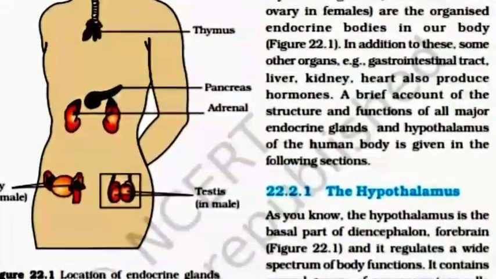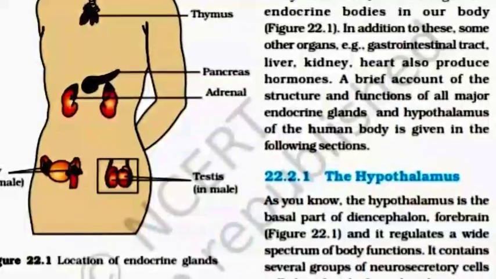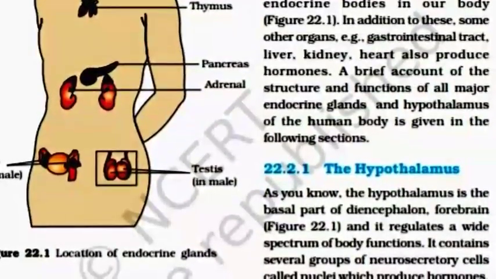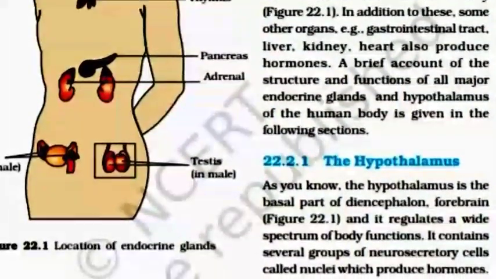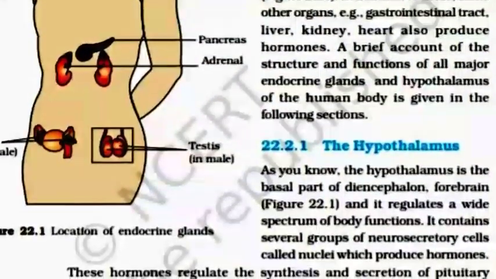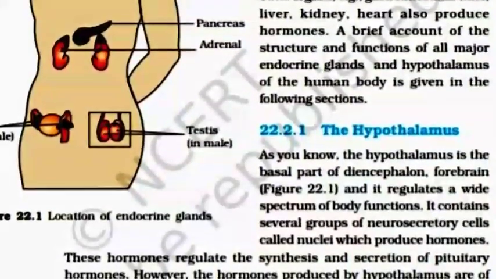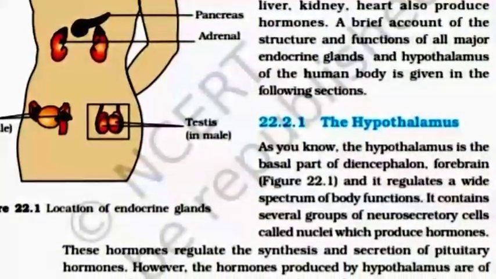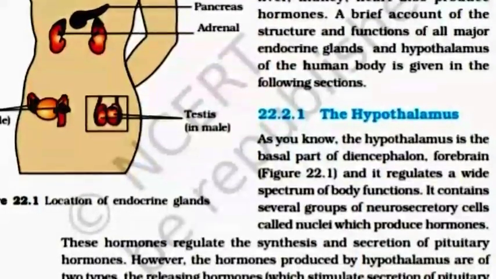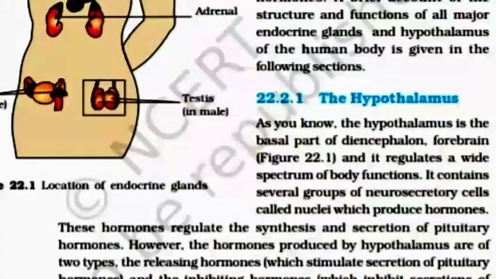The hypothalamus. As you know, the hypothalamus is the basal part of the diencephalon, forebrain, and it regulates a wide spectrum of body functions. It contains several groups of neurosecretory cells called nuclei which produce hormones. These hormones regulate the synthesis and secretion of pituitary hormones.